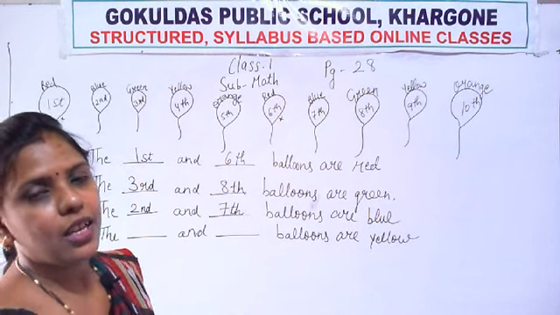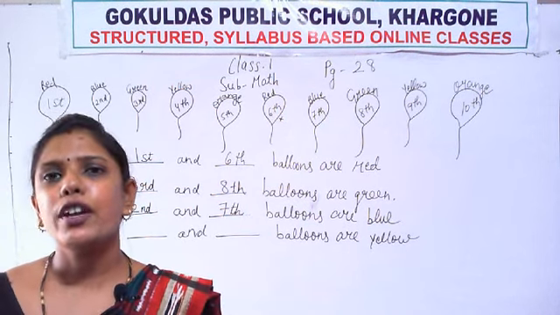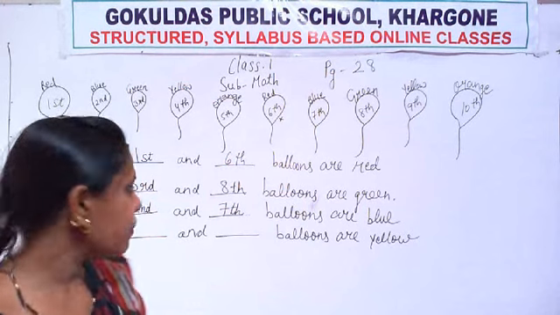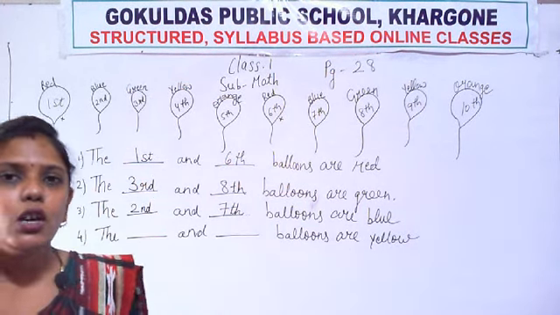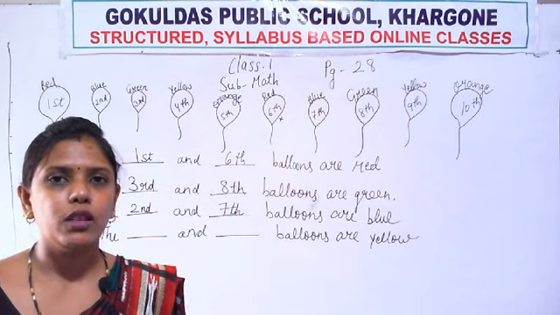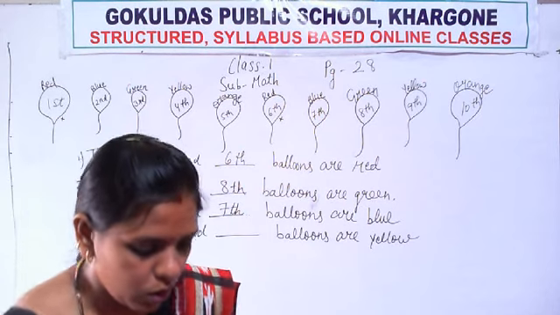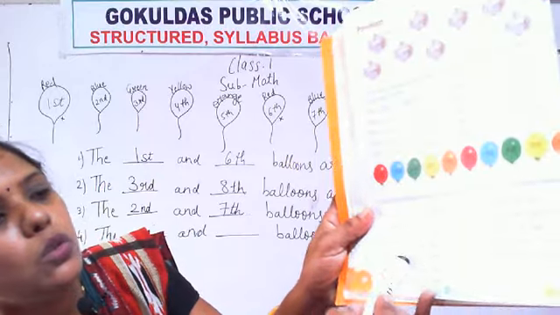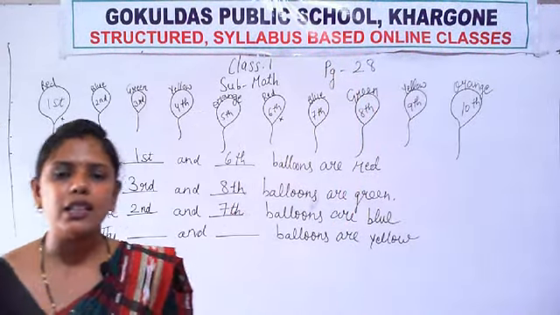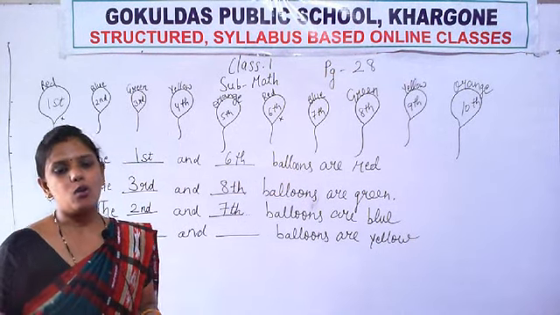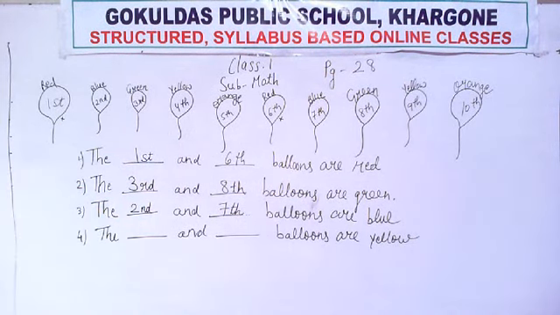Very good. Now you write the last also, the orange one. Then I will write the answer and you check whether you have written right or wrong. So these two questions you do. The last two questions, you fill in the blank, you do yourself. Then I will write the answer and you check whether you have written right or wrong. Okay. Write this. These two questions you do.